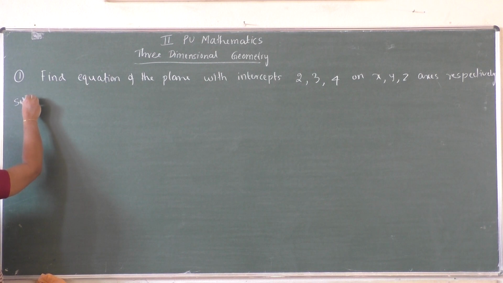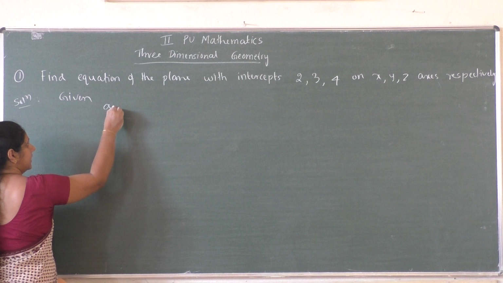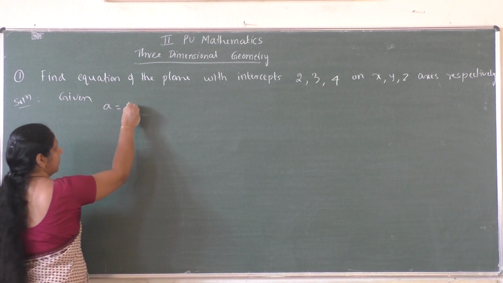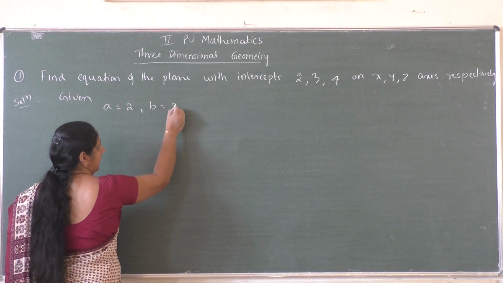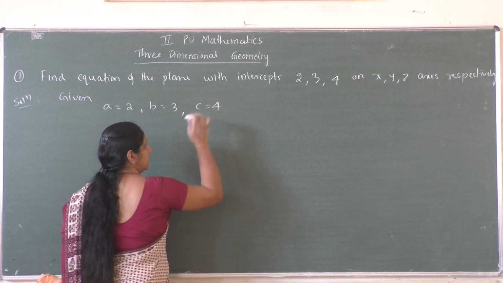So write the solution. What is the given data? X intercept a is 2, y intercept b is 3 and z intercept c is 4.